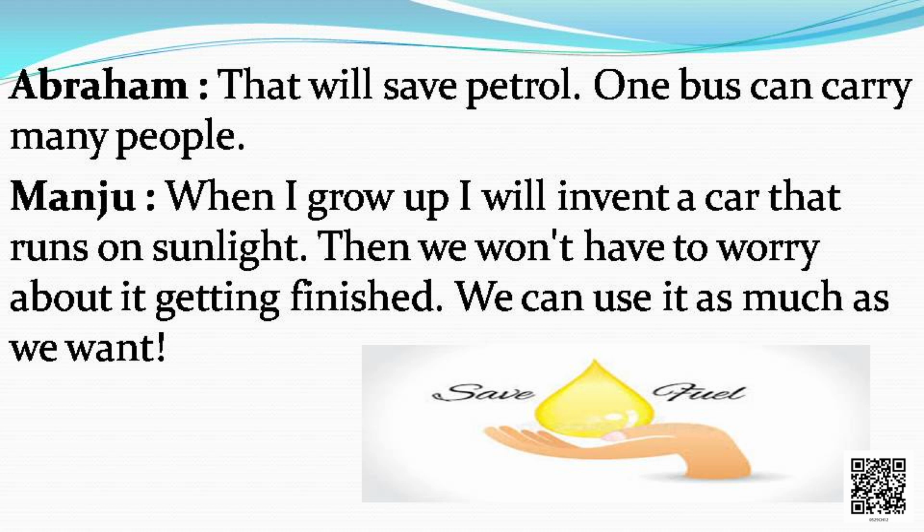Yes, children, how can we save fuel as well? If we use a vehicle with so many people, or if we use the public transport, that is the bus. Now Manju said, when I grow up, I will invent a car that runs on sunlight. Wow. Then we won't have to worry about it getting finished. We can use it as much as we want. Oh, that is very nice of Manju. Then we don't have to worry about fuel.